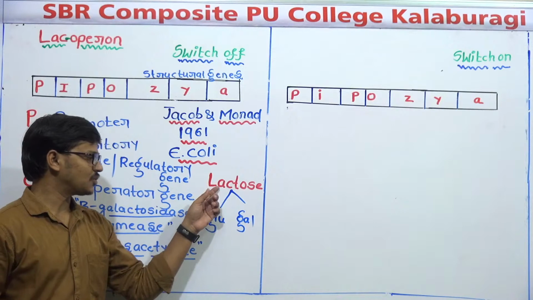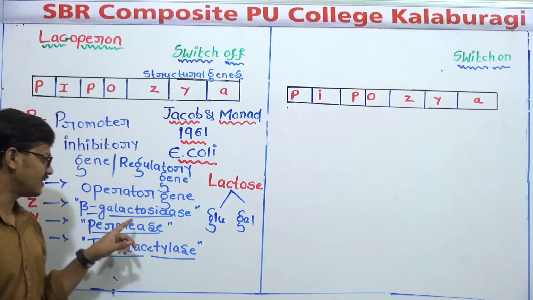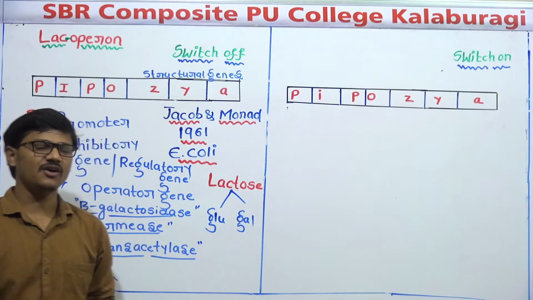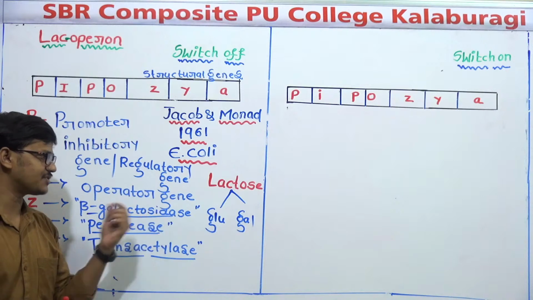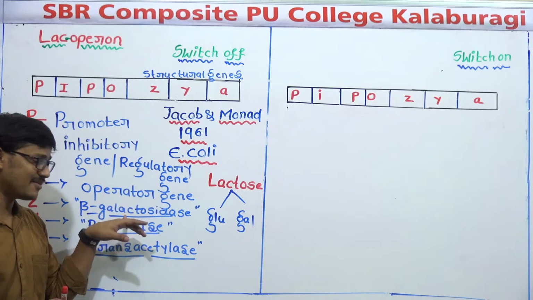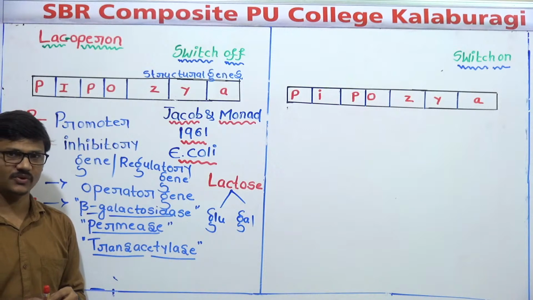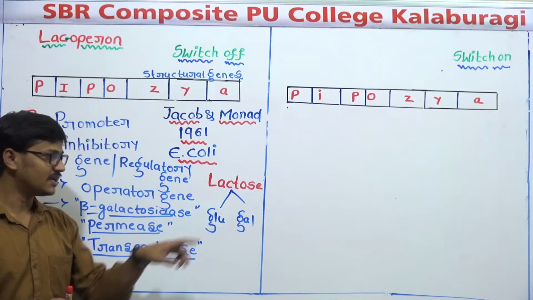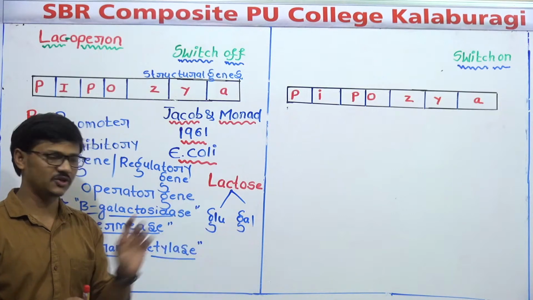So breakdown of lactose into glucose and galactose is called the lactose metabolism, and that is done by these three enzymes. Each of the enzymes has its own specific function. Now you see beta galactosidase enzyme. This beta galactosidase enzyme is the main enzyme that breaks lactose into glucose and galactose. So what is the function of beta galactosidase enzyme? It splits, or you can say breaks down, lactose into glucose and galactose.